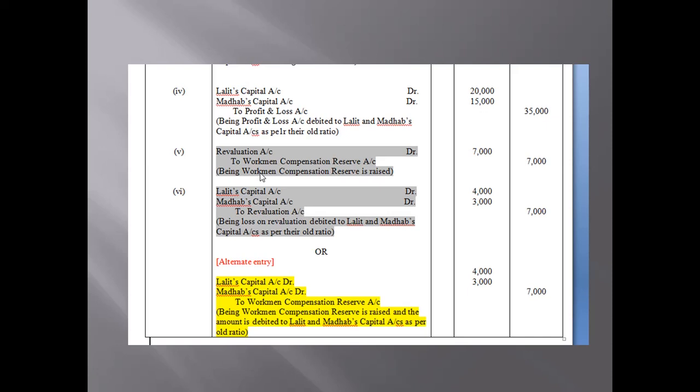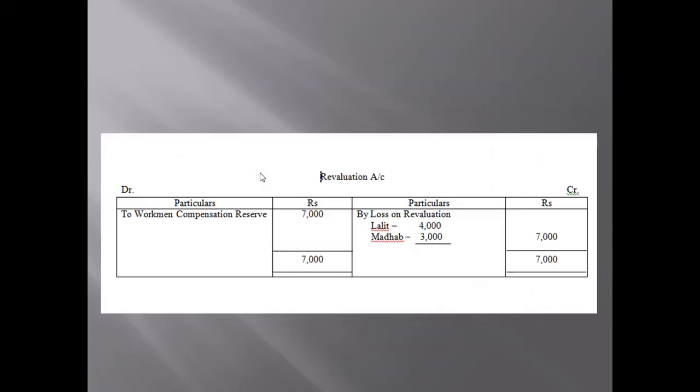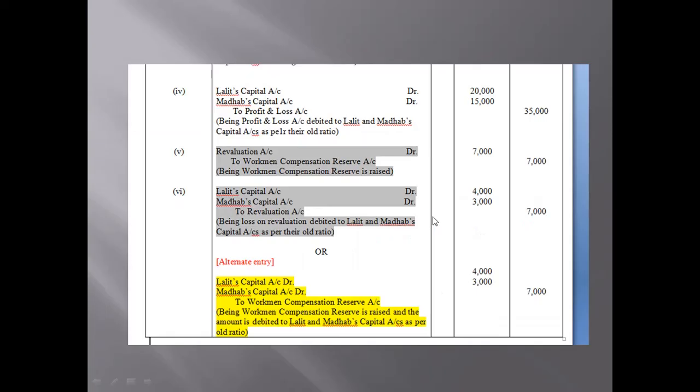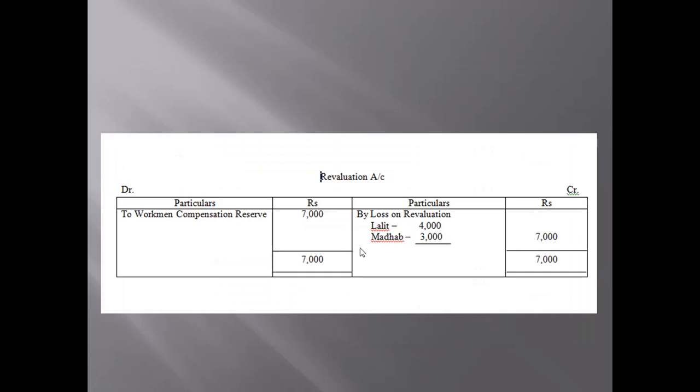For this purpose, I have made a revaluation account also, so that you can understand in a proper way. You don't have to make a revaluation account in exam time. You just have to pass the journal entry. I am just making this so that you can understand in a better way. So whenever the liability is increasing, we came to know that WCR is a liability. I will explain afterwards what is WCR. Just wait.